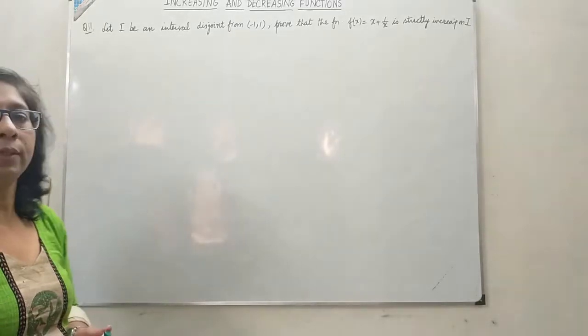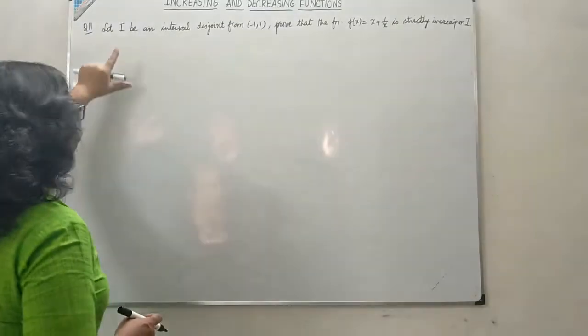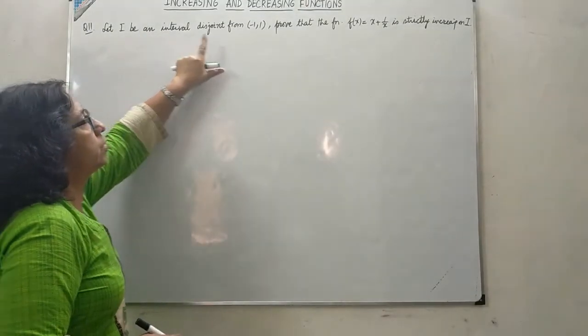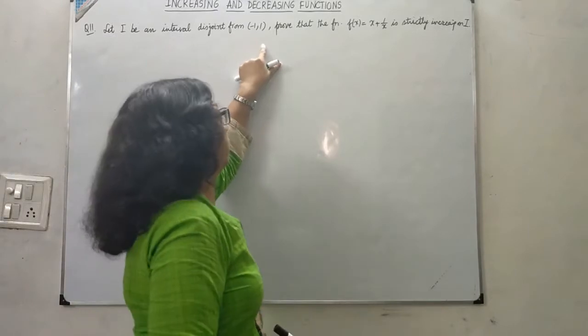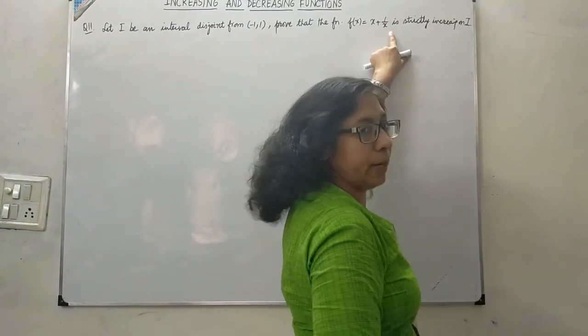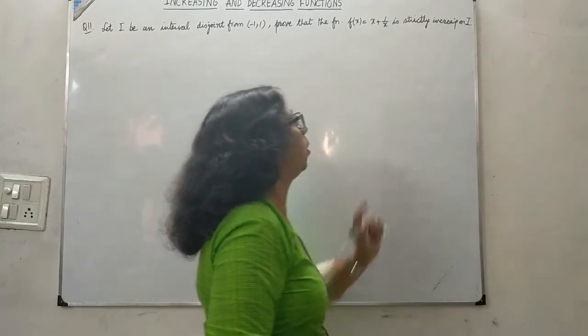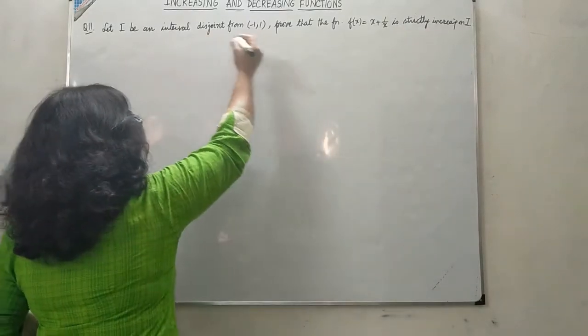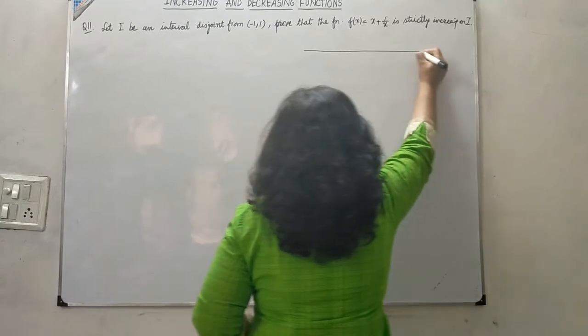Now in this question, the statement is of different form. Let I be an interval disjoint from (-1, 1), and prove that the function f(x) = x + 1/x is strictly increasing on I. Now what about this I? First of all, let us see the number line.